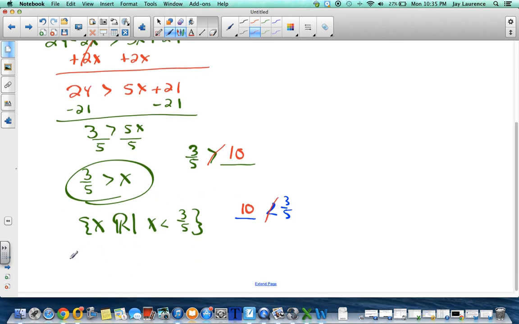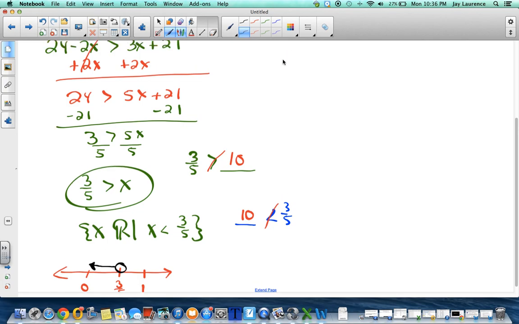Of course, graphing that on a number line, I'd have to show 3/5. I'd probably show 0, probably show 1. It's going to be an open point because it's not equal to. I need numbers less than 3/5, and that would be the numbers to the left of 3/5. And so it looks something like that.